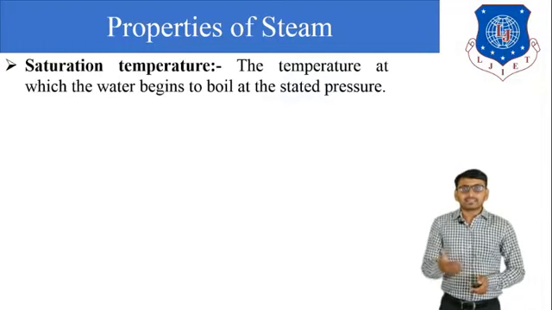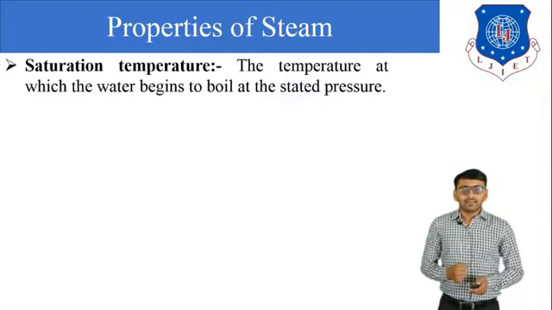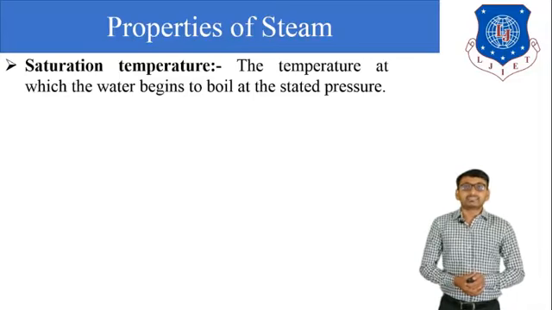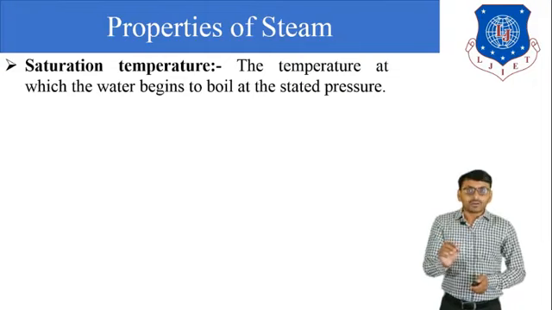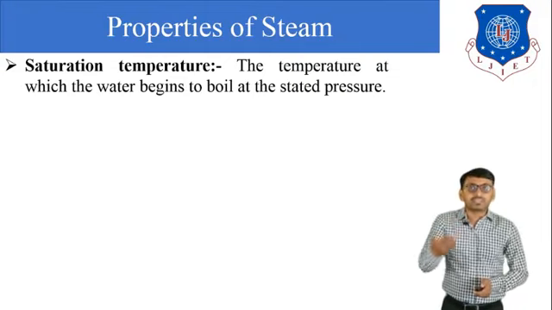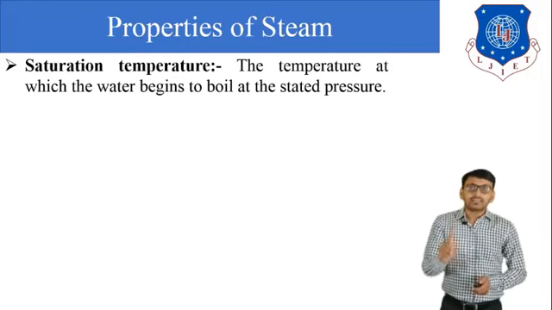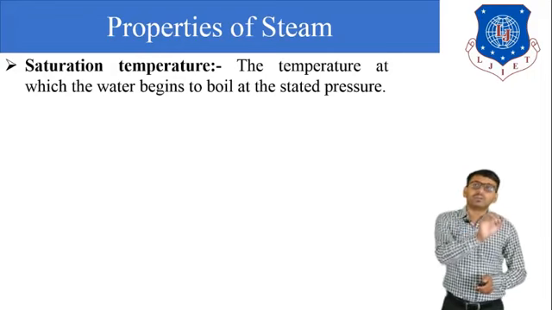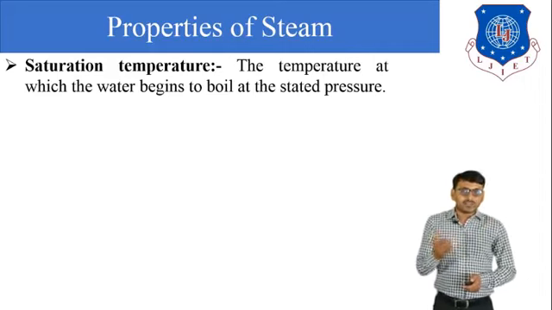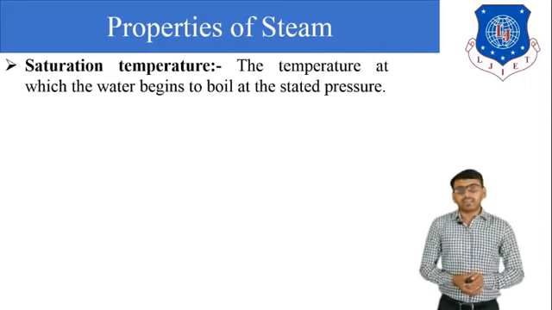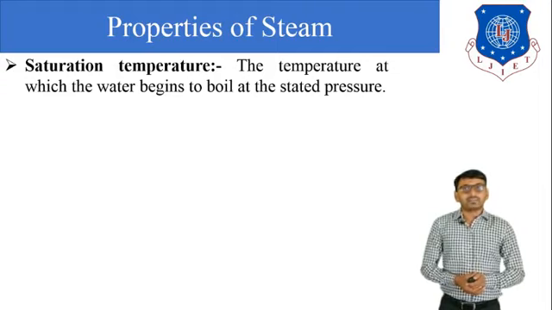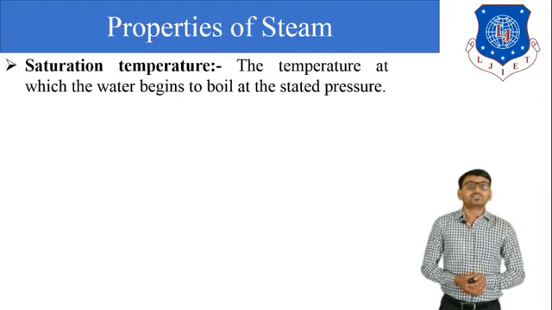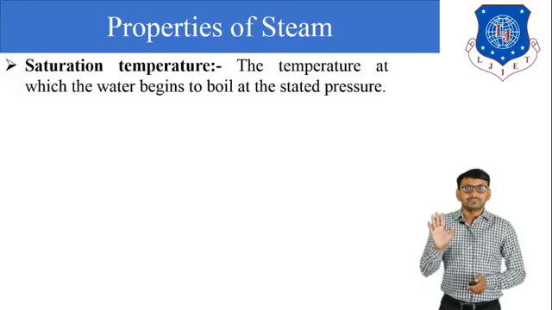Now we discuss some definitions. First one, saturation temperature. So the temperature at which water converted into steam starts is called saturation temperature at a particular pressure. So saturation temperature is the temperature at which conversion of water into steam starts.